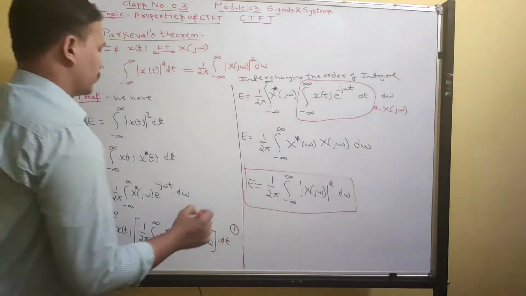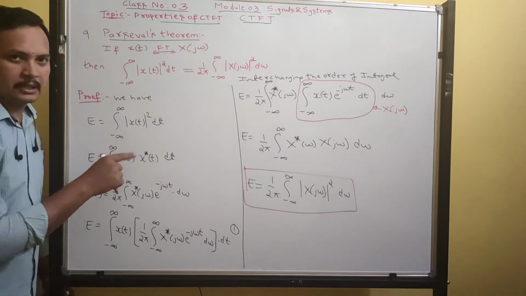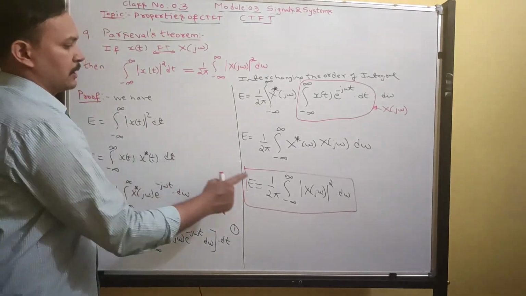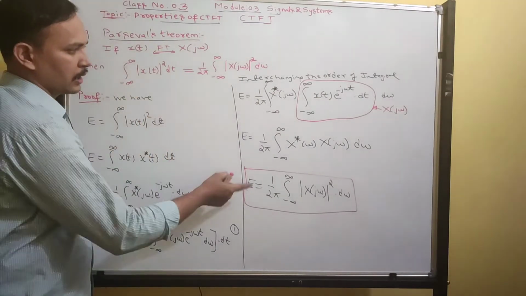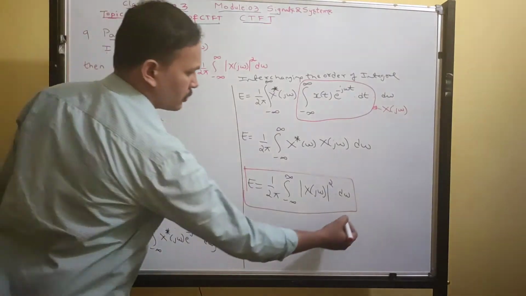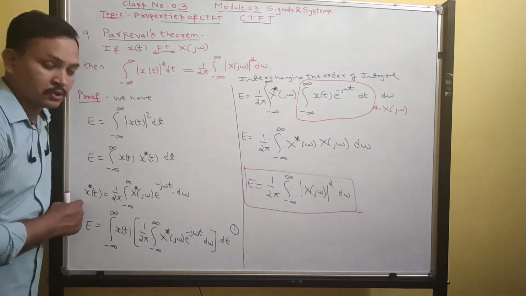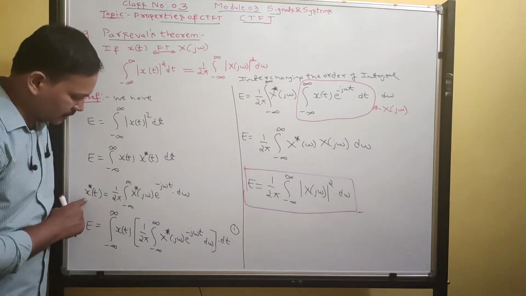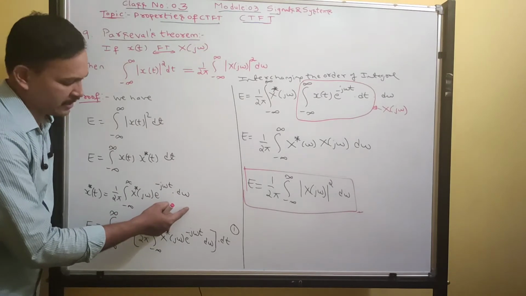So this signal energy can also be written in terms of the energy density spectrum in this way. This and this are both equal. Got it? So what we did: we took the synthesis equation of a continuous-time non-periodic signal, x of t equal to 1 by 2 pi integral of x of j omega e to the power j omega t d omega.